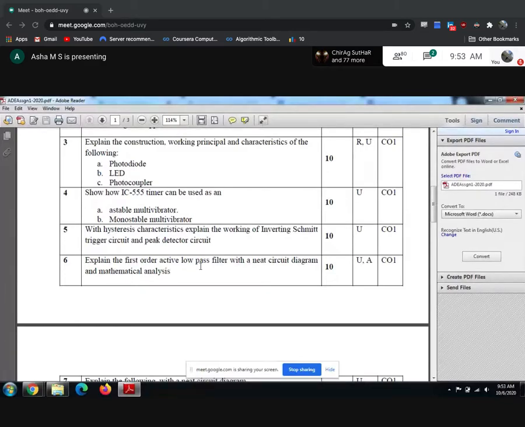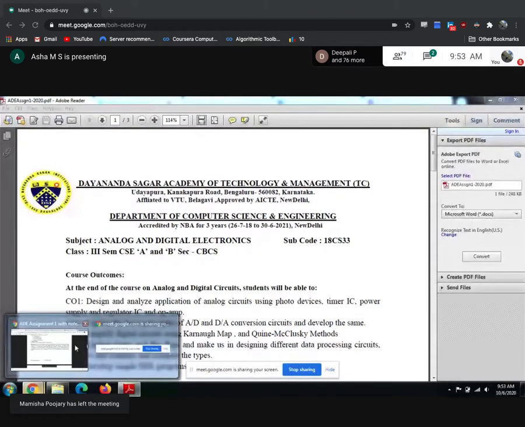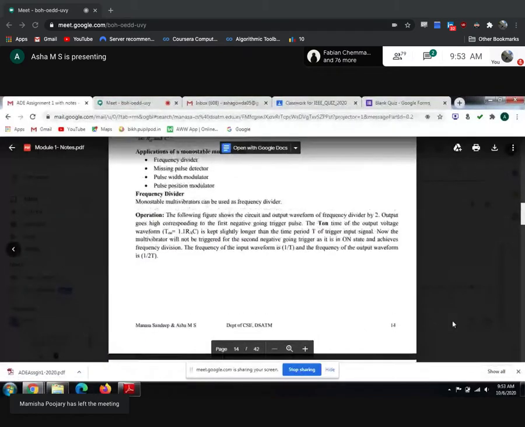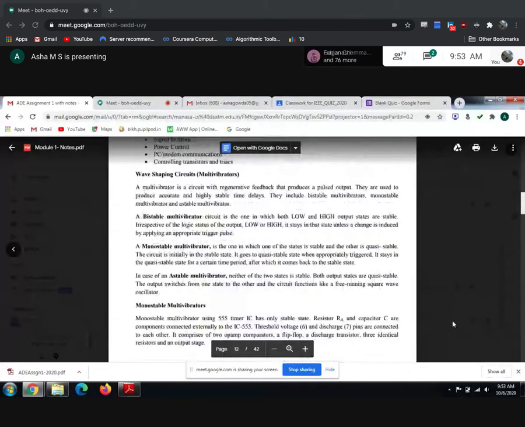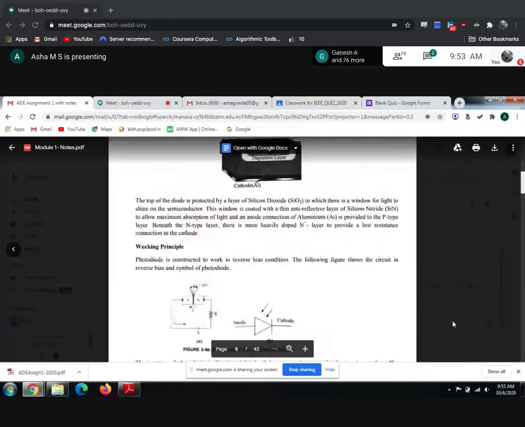Okay, so this covers the first thing. And now the second part in the first module is regarding the op-amp. So in the op-amp, how many topics are there? Just have a look here. See, actually that multivibrator also, according to the syllabus, they have given it in the op-amp. Even if we leave that multivibrator, you just have a look here, guys.